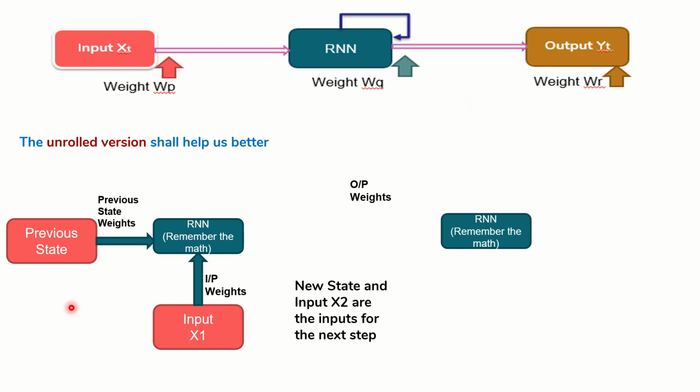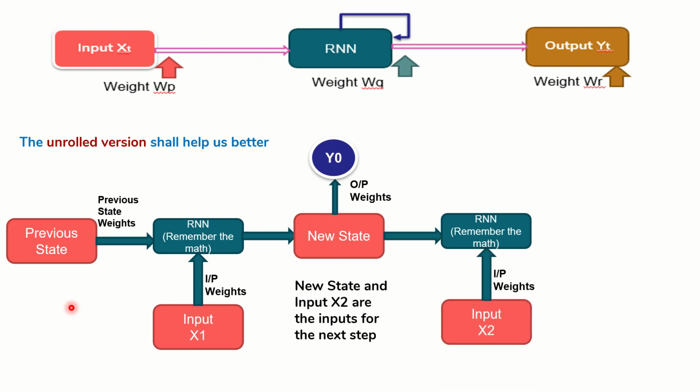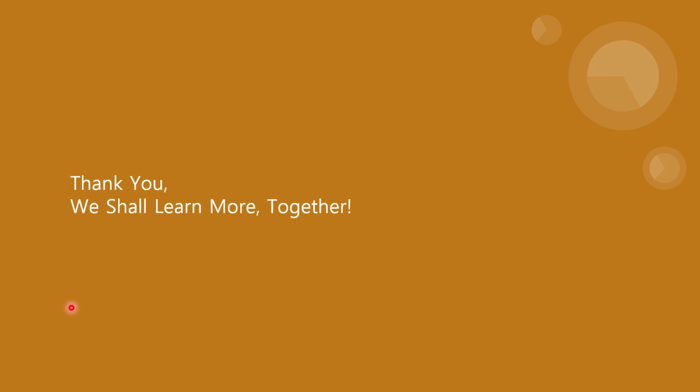So how does it work? I'll quickly go through it once more so that you can understand it better. It's easy. First, previous state and input x1 go into RNN along with respective weights, and it gets me the new state, and corresponding output weights will get me y0, and I am pushing the new state and input x2 into the next RNN for calculation further. I get the new state further, then I go for output y1. I can get y1 once I multiply the output weights accordingly with the new state. This is called the unrolled version. This is what we are going to use in the next session, where we are going much deeper into a different version called the LSTM, where I will explain things much more easily.